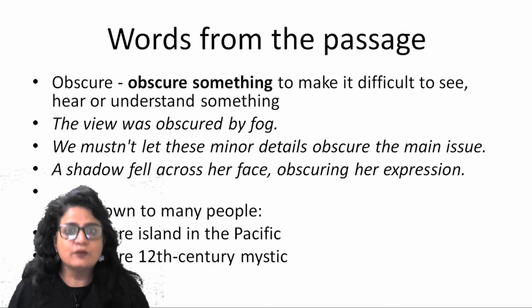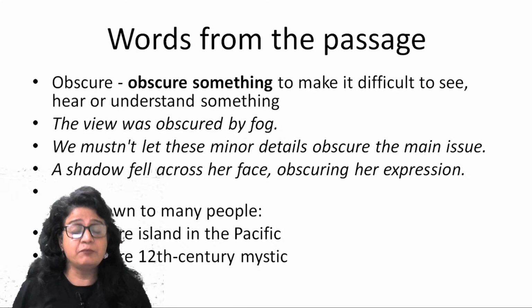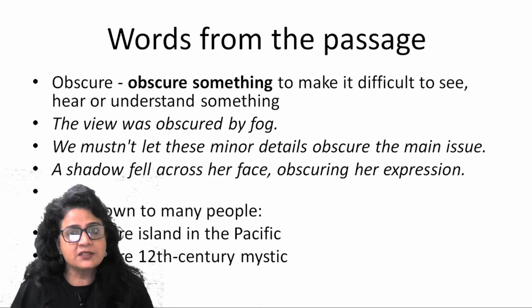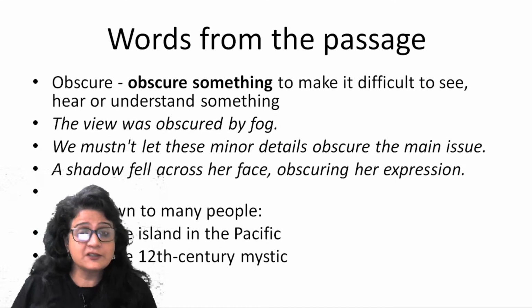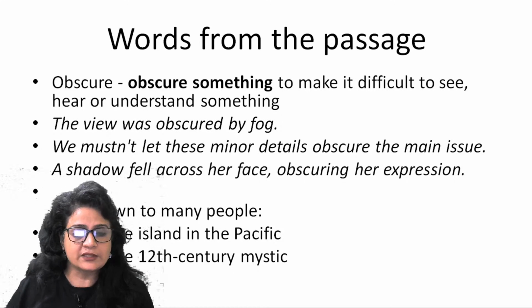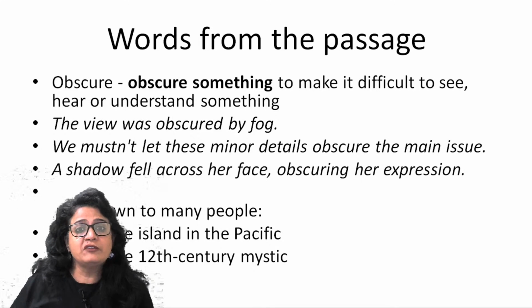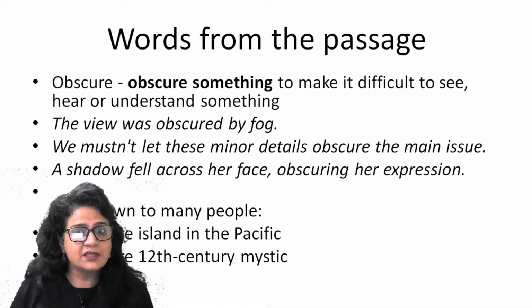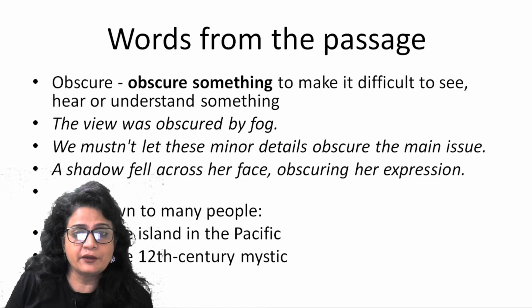If they do not produce, people will not be consuming so much plastic, right? But they do need so much plastic to fill the beverages that they are making, right? And that is why they are relying too much on plastic. And that is actually leading to plastic waste, right? So they were trying to obscure the main problem. They were trying to make it difficult for people to understand what the real problem is. So this is how obscure is used here.